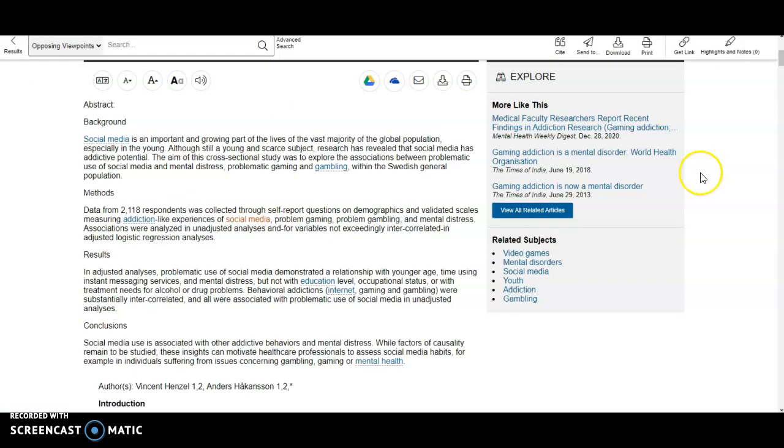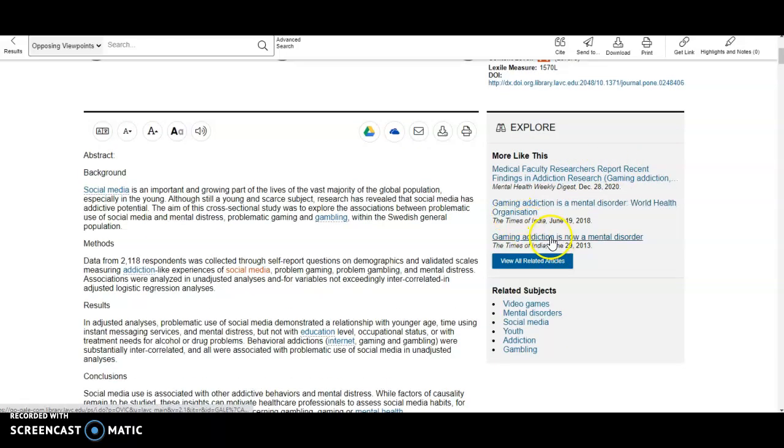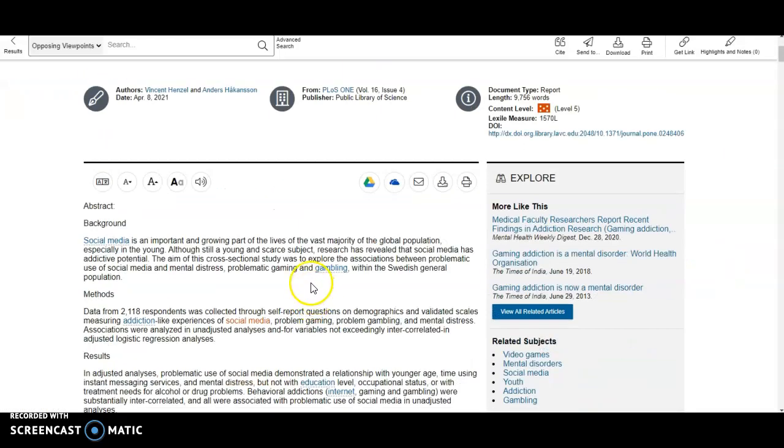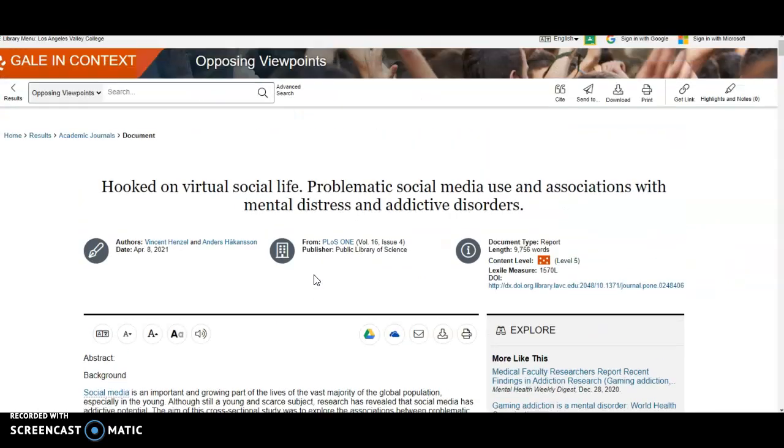And let's see what else. There's related subjects you could always click on. There's more articles that deal with the mental disorder of social media addiction, or gaming addiction is now a mental disorder. Okay. So yes, this would be a very good article to use.